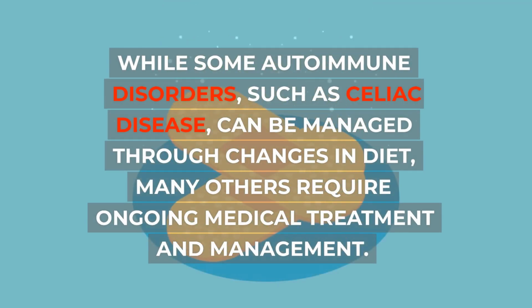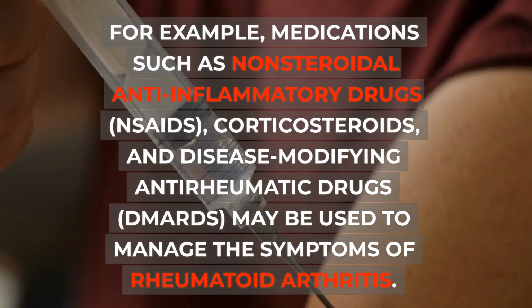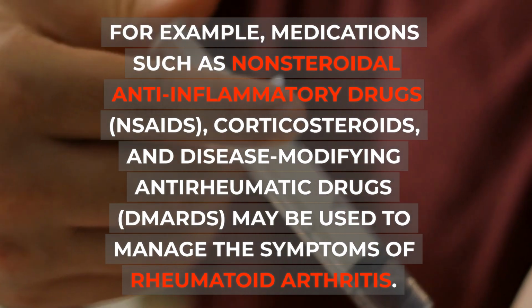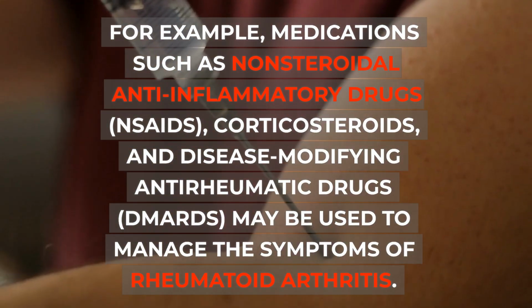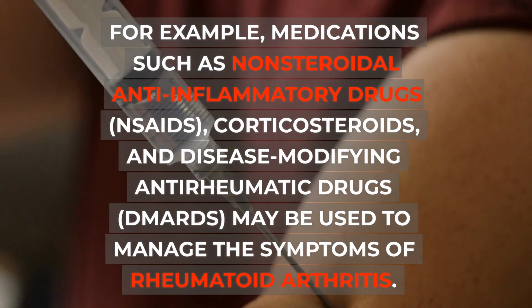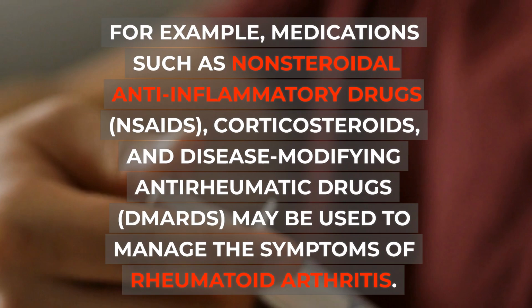While some autoimmune disorders, such as celiac disease, can be managed through changes in diet, many others require ongoing medical treatment and management. For example, medications such as non-steroidal anti-inflammatory drugs, NSAIDs, corticosteroids, and disease-modifying anti-rheumatic drugs, DMARDs, may be used to manage the symptoms of rheumatoid arthritis.